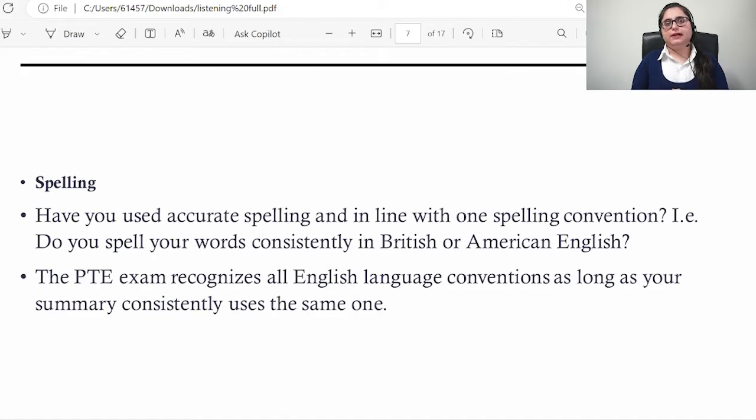Spellings are the last criterion for spoken text. Spellings play an important role in your complete listening section. Why? Because they give points to your writing, not only in spoken text but through other sections of your listening. So make sure you are going well with your spellings. You can write both British and American English; S and Z are both acceptable. If you are unsure of any spelling, do not write it, do not take a risk. You can repeat the keyword, but you cannot write a wrong spelling. If you do, you will lose points in listening plus writing respectively. So make sure you are writing the correct spelling.